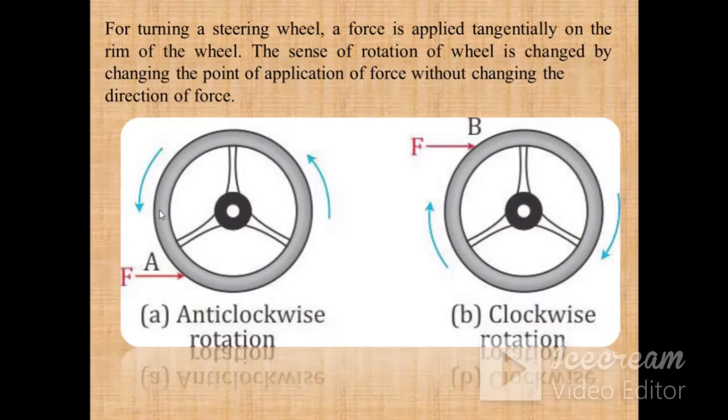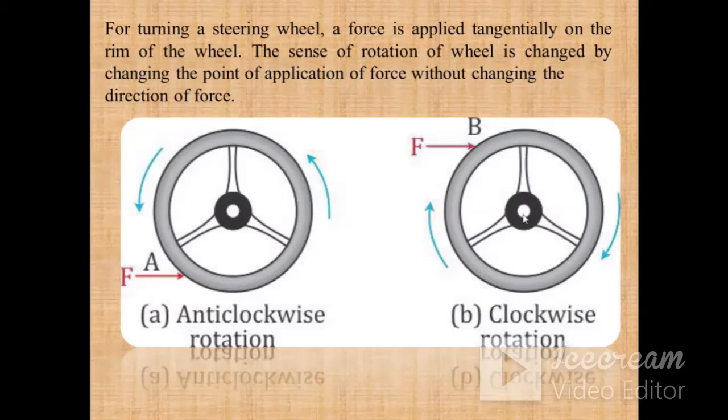Then, for turning a steering wheel, whenever someone is driving a car, he is applying a force from here to here like this. This force is actually known as the moment of a couple. In that case, this is how you are applying the tangential force, and this is the distance between your pivot and the point of application of the force.